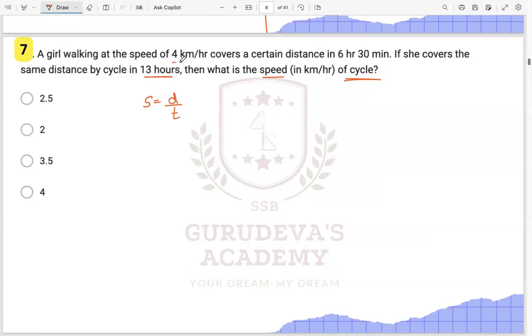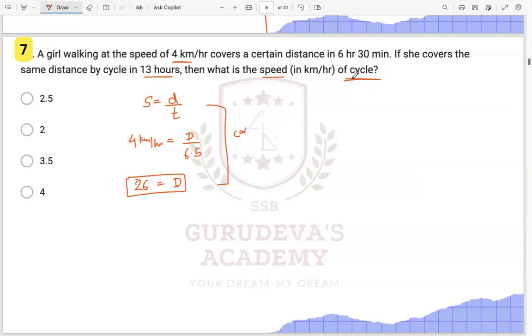A girl walking at a speed of 4 kilometer per hour. Speed is given to you as 4 kilometer per hour, and certain distance we don't know, so we will keep it as D, and in 6 hours 30 minutes, that is 6.5 hours, right? 4 into 6.5 it will go and it will become 26 over here, right? 26 is the distance we got. This is by walking.